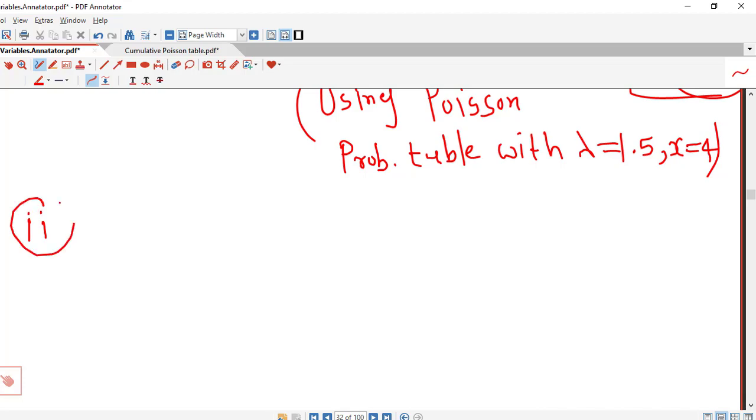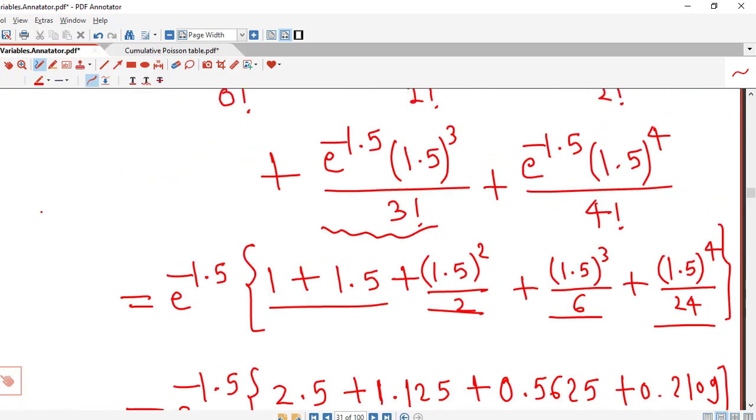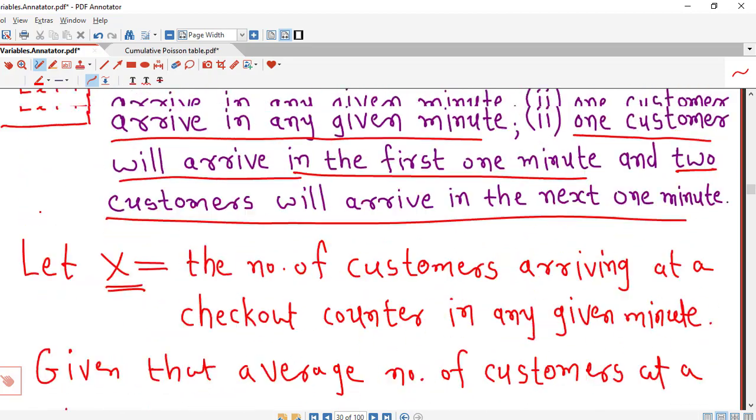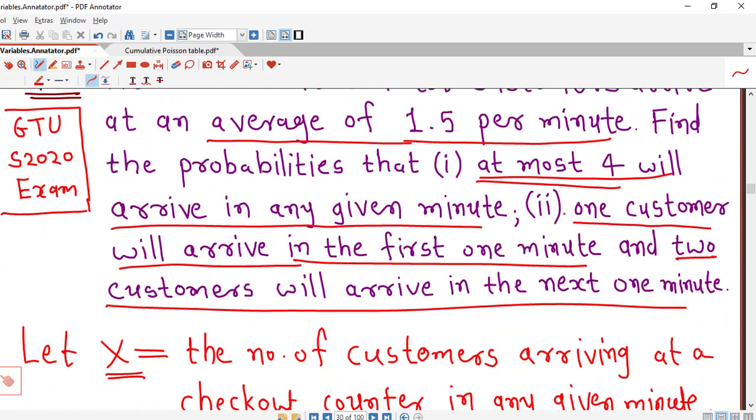Now we move towards the second part of our question. Let me check what is asked. In the second part we have to find the probability that one customer will arrive in the first 1 minute and two customers will arrive in the next 1 minute. So this second part is the probability of two events. One event is one customer arriving in the first 1 minute, and the second event is two customers arriving in the next 1 minute.